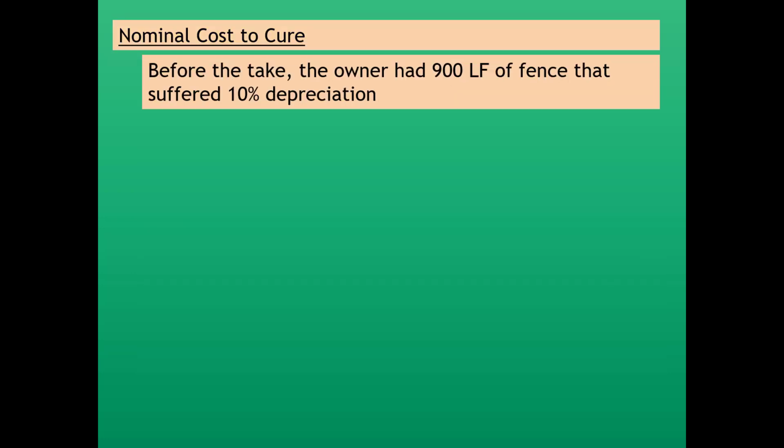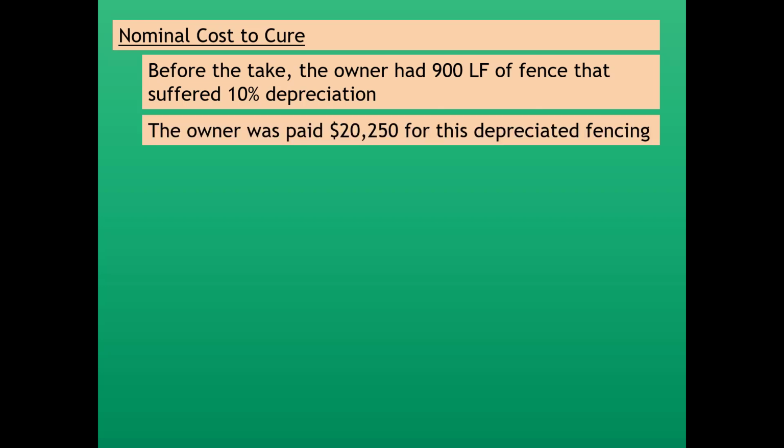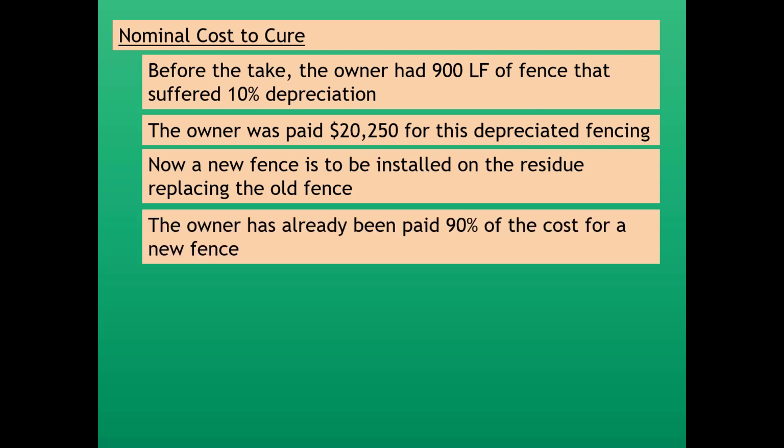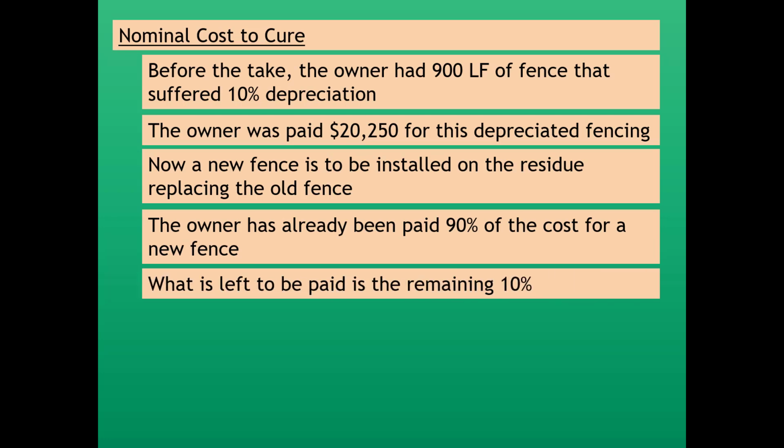So before the take, the owner had 900 lineal feet of fencing and it suffered a 10% depreciation. So the owner was paid $20,250 for this depreciated fence. So now a new fence has to be installed on the residue to replace the old fence. And the owner's already been paid 90% of the cost for a new fence. So what's left to be paid for a cure is 10%.